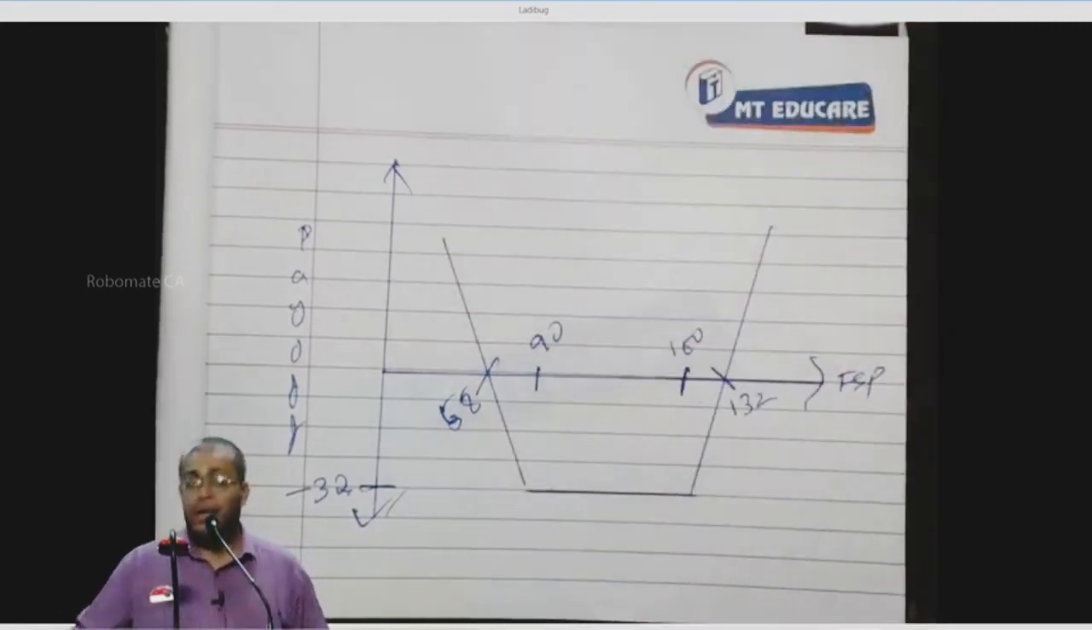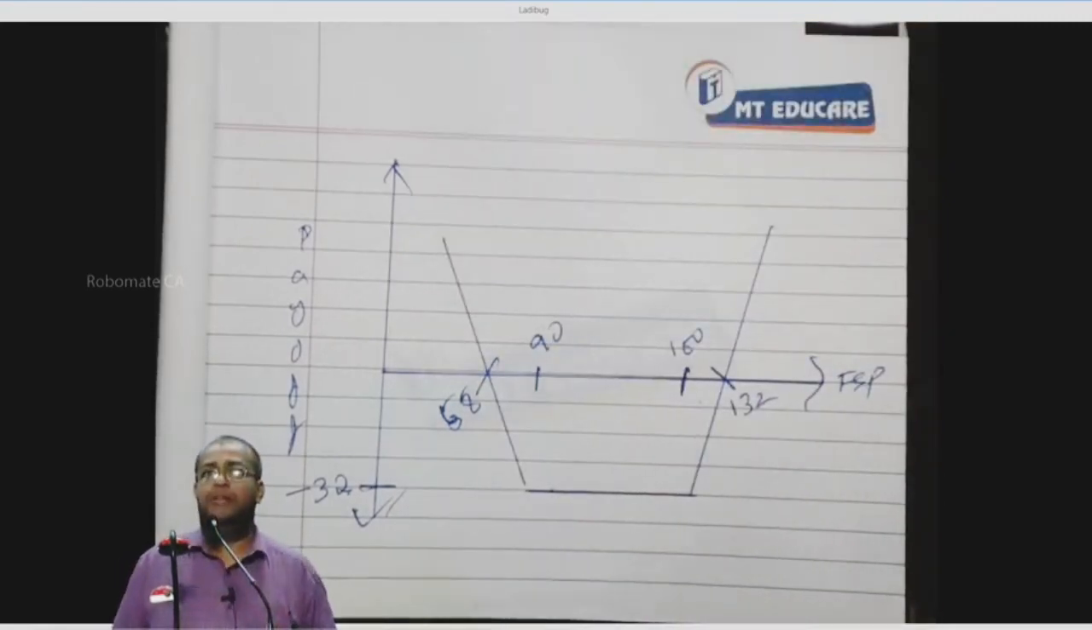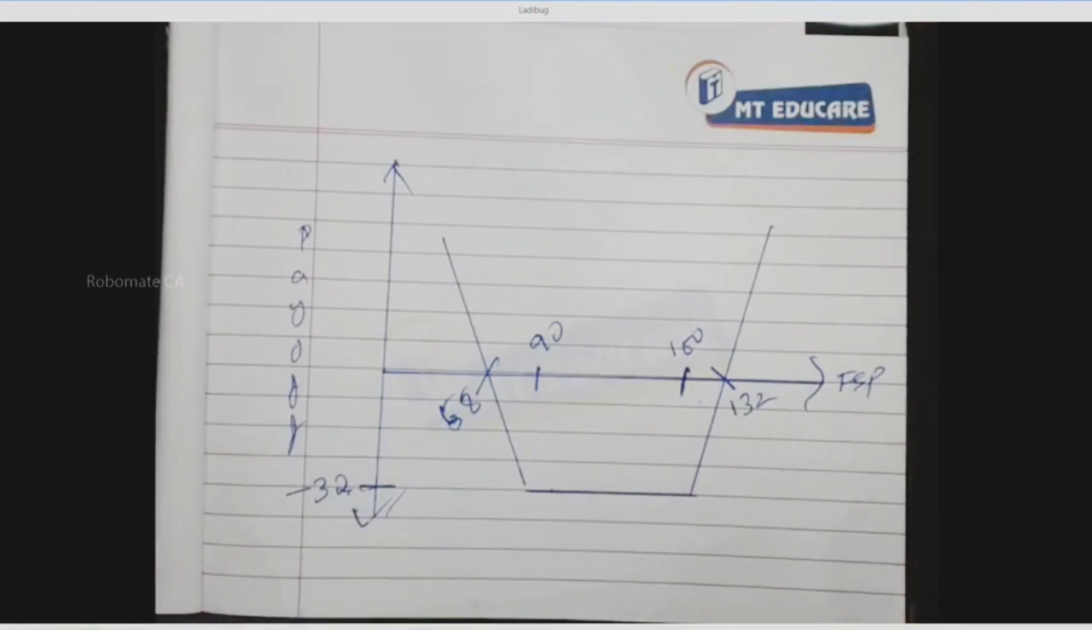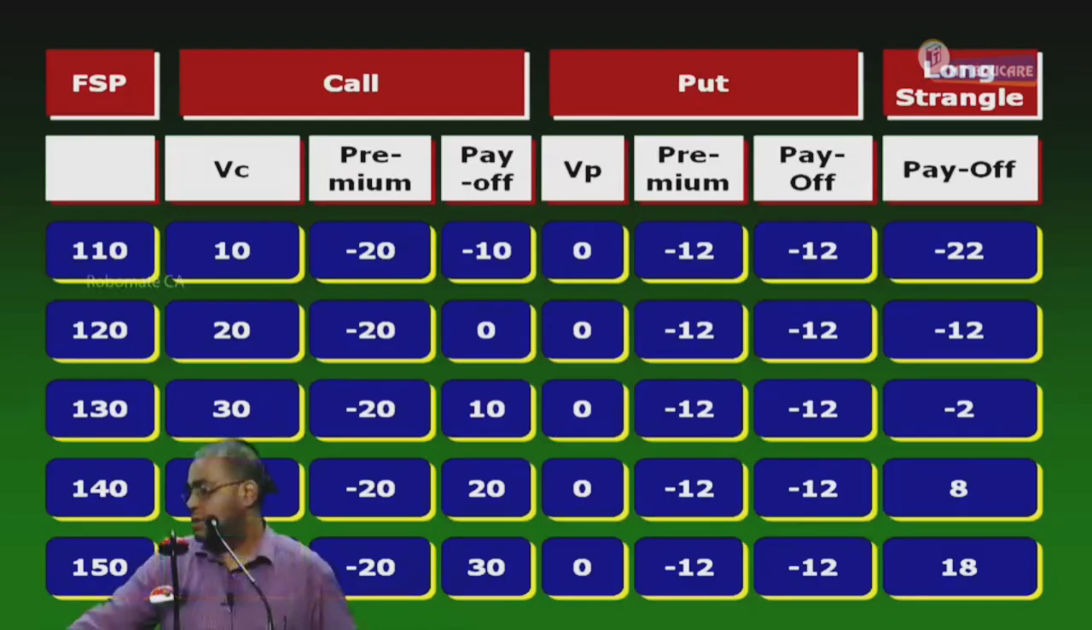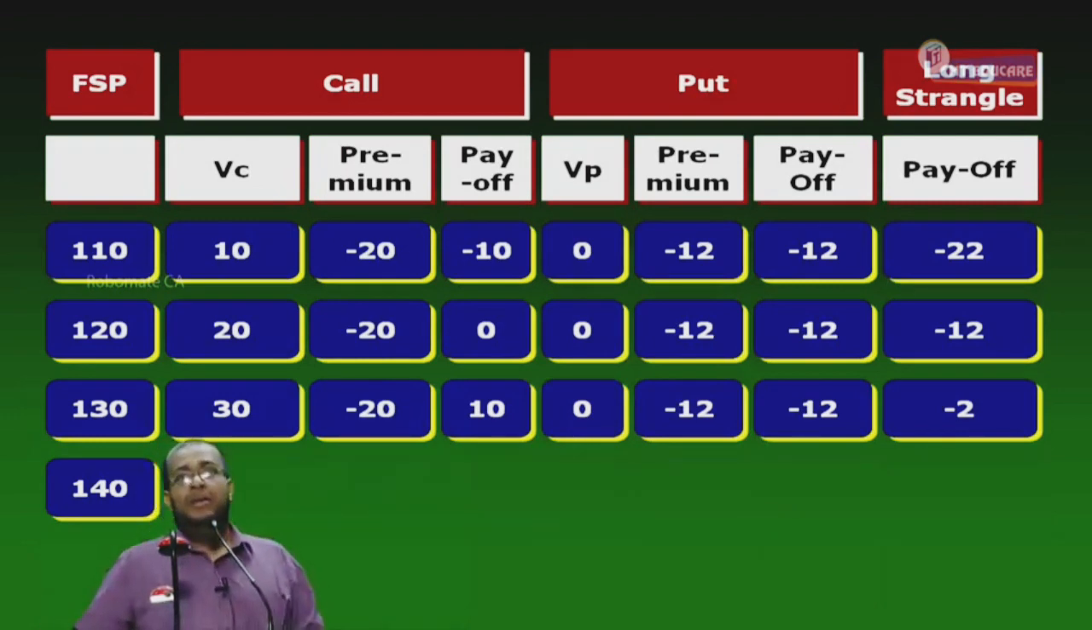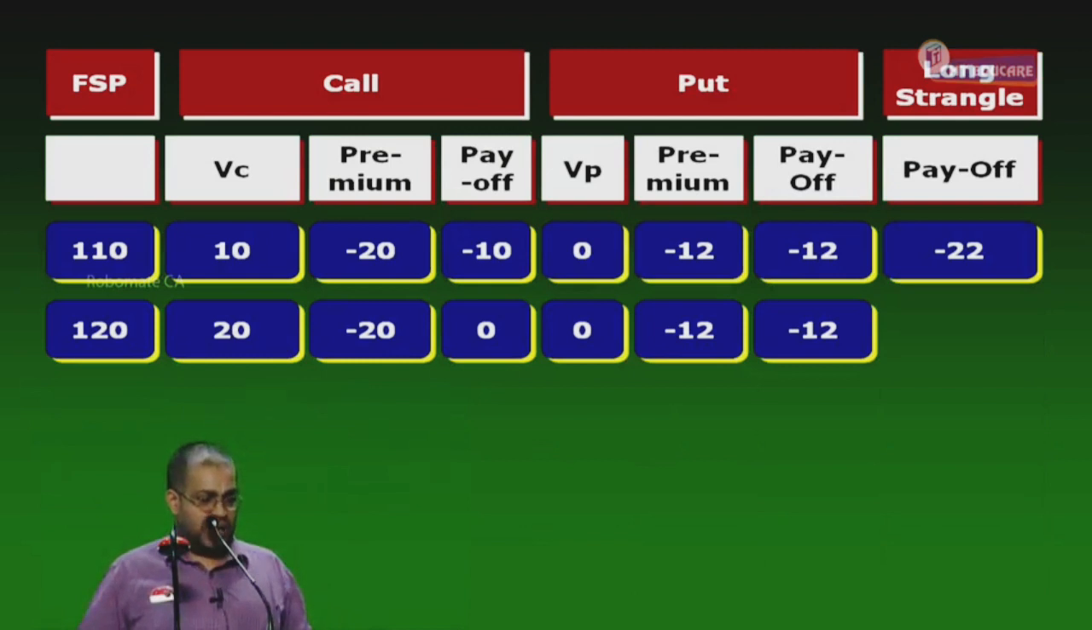Write down. Up to this I will wait for you to finish copying. Have two columns: FSP range and then status. FSP range, first, less than 58. Understanding it or not?